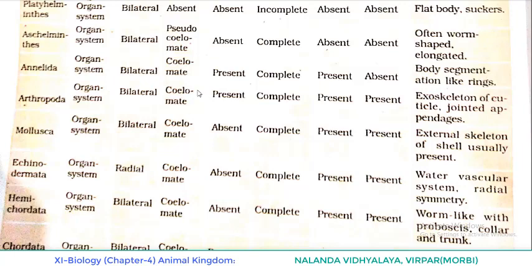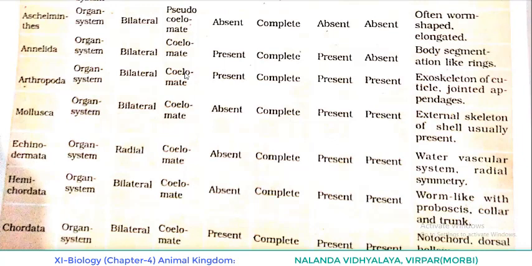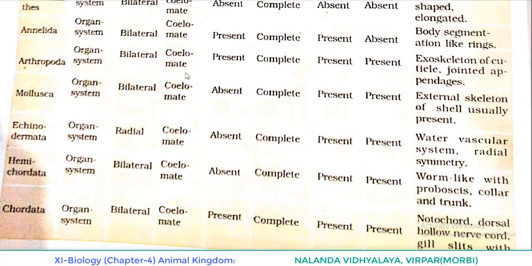And related to coelom, in Annelida, Arthropoda, Mollusca, Echinodermata, Hemichordata and Chordata, what is their coelom? They are coelomate. That means we have to understand the presence of body cavities there. And related to segmentation, in Annelida, segmentation is present. Arthropoda, segmentation is present. But in the case of Mollusca, Echinodermata and Hemichordata, segmentation is absent. Again, in Chordata, segmentation is present.